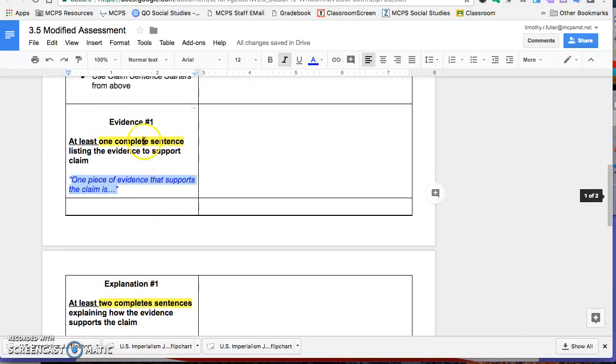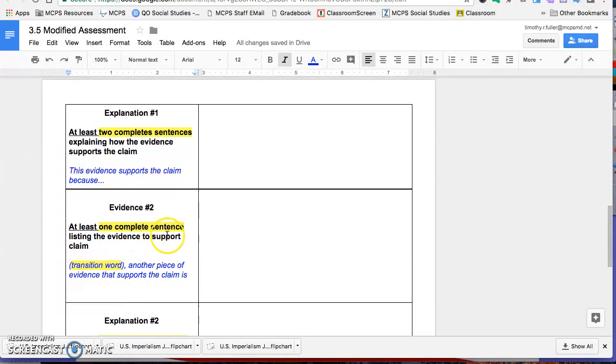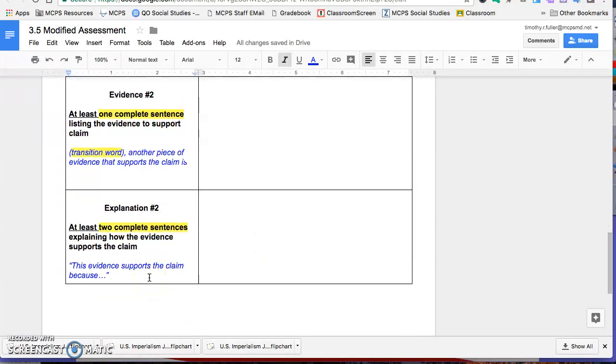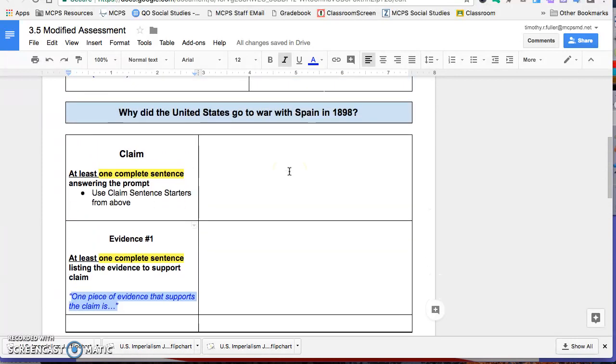I want evidence number one to support your claim, plus an explanation. Piece of evidence number two, at least one complete sentence. This is a good chance to use the transition word. For example, another piece of evidence that supports my claim is, and then explain that evidence again. So that's all you have to do. It's 1, 2, 3, 4, 5 cells in the organizer. And this is a great way to break up the paragraph into steps to help you write an excellent one.